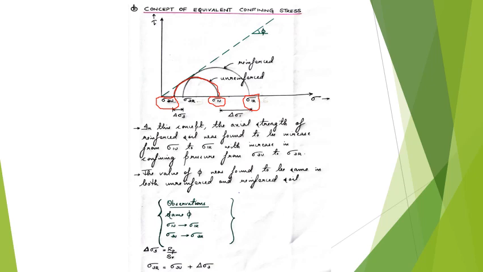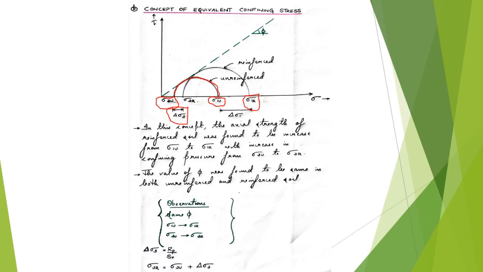And when we drew the strength envelope, it could be drawn as a common tangent. So basically the phi value for both the soils was obtained as the same value. Okay, so here the increase in strength is justified by the increase in the confining stress delta sigma 3.